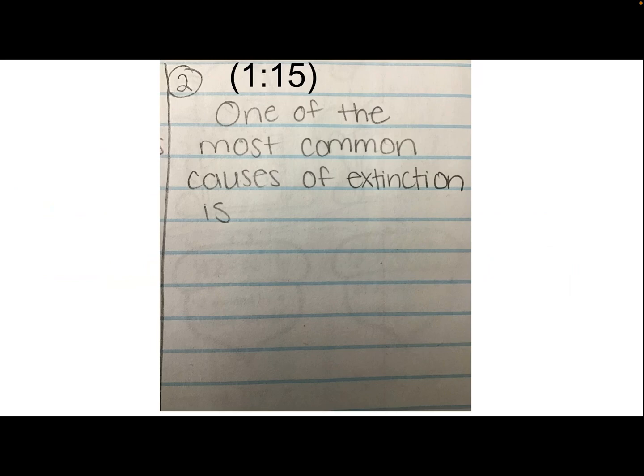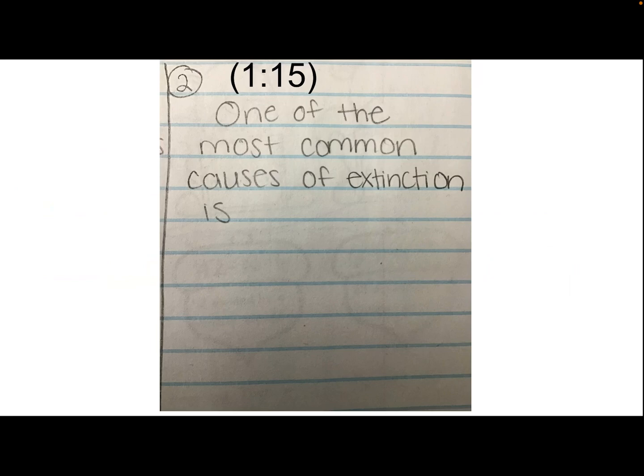Then you're going to start your answer. You're going to say, "One of the most common causes of extinction is," and then you're going to leave some space for when you write your answer. Remember, you're not writing an answer right now because you'll re-watch the video and write your answer after. Just start the sentence now. Pause the video and make your box 2 look exactly like this. Okay, if you are still watching, that means that your box number 2 looks just like this, and you are ready to go on to box number 3.